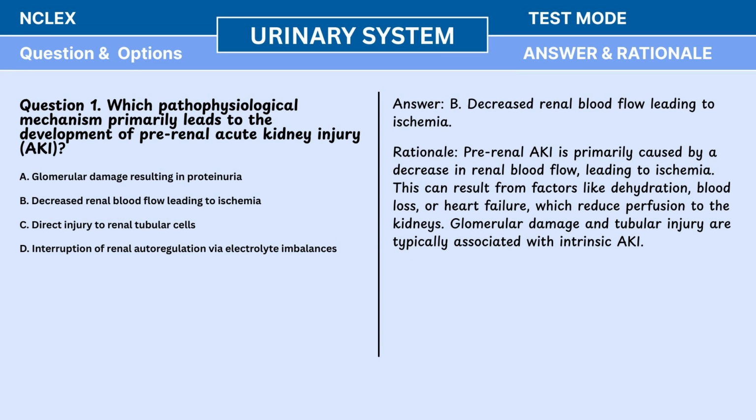Answer. B. Decreased renal blood flow leading to ischemia. Rationale. Prerenal AKI is primarily caused by a decrease in renal blood flow, leading to ischemia. This can result from factors like dehydration, blood loss, or heart failure, which reduce perfusion to the kidneys. Glomerular damage and tubular injury are typically associated with intrinsic AKI.